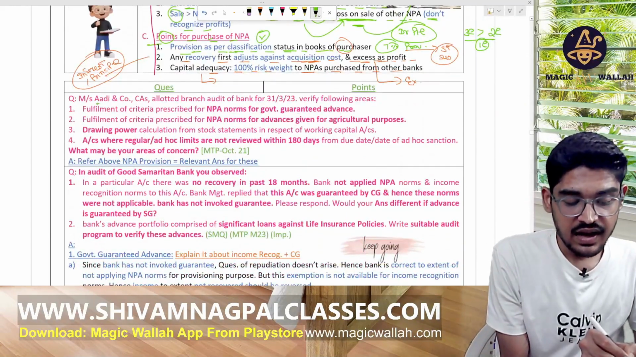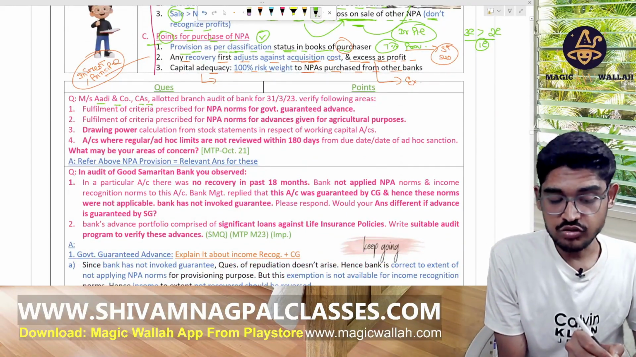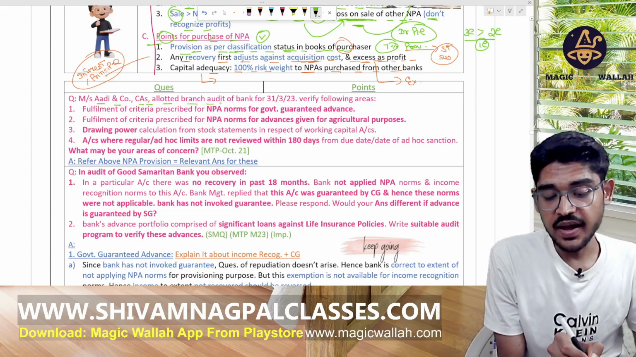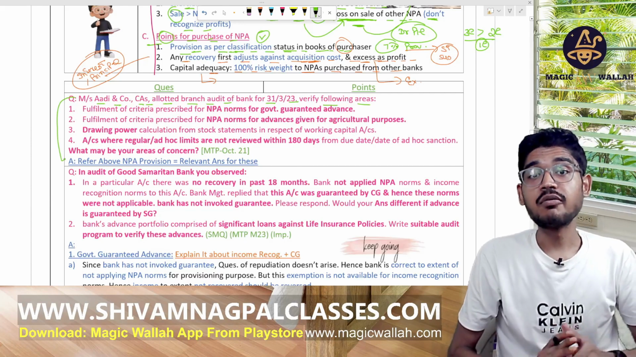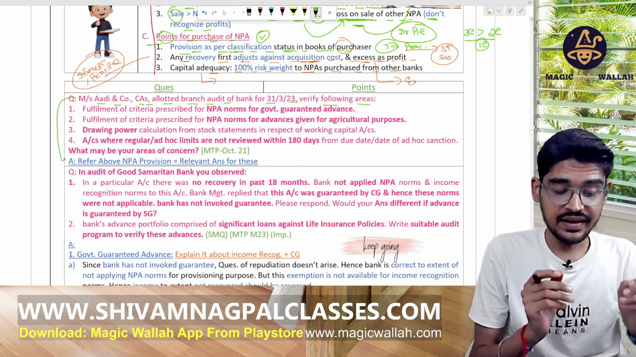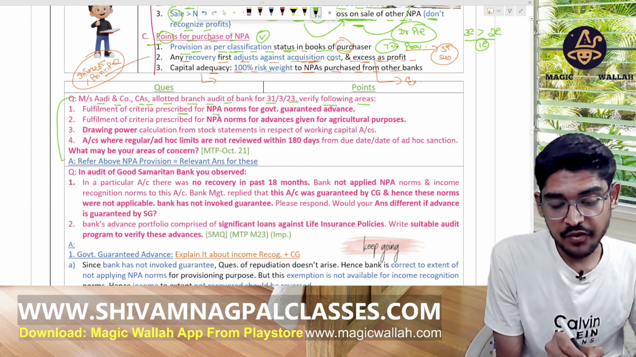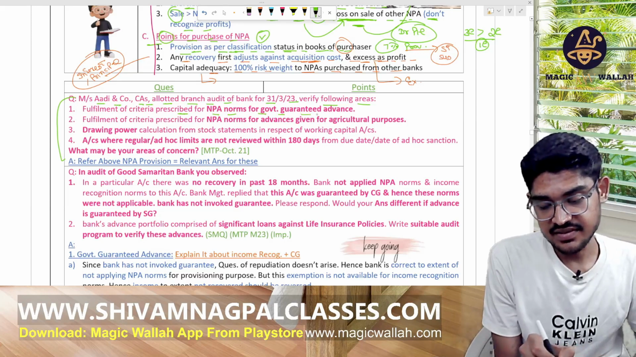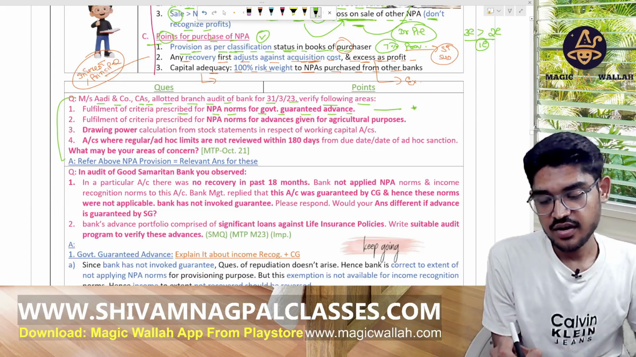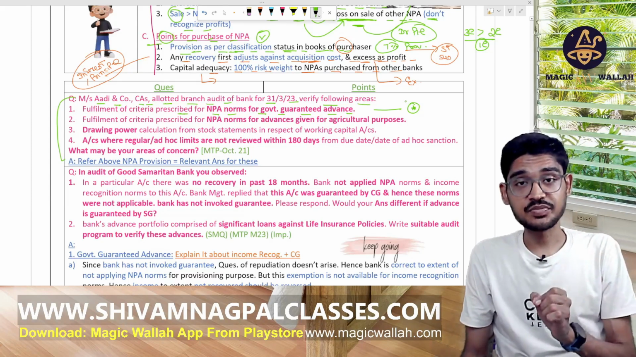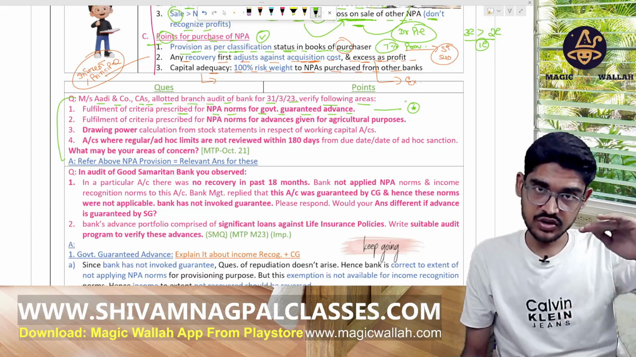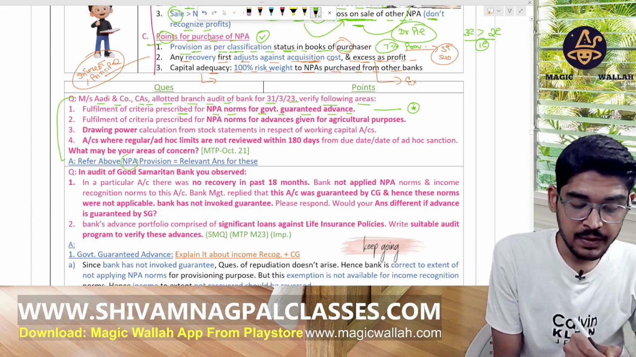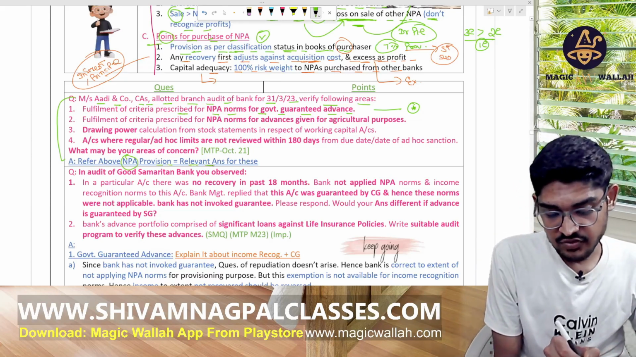So Messrs. Adi and Company, Chartered Accountants, are allotted the branch audit of a bank for this year. We have to verify these points. Number 1 point says fulfillment of the criteria prescribed for the NPA norms for the government granted advances. For answering this point we have to refer to the above NPA provisions. Give the relevant answer for this.